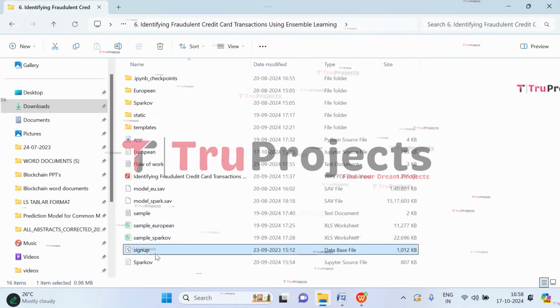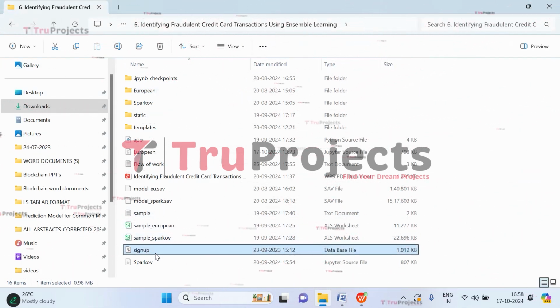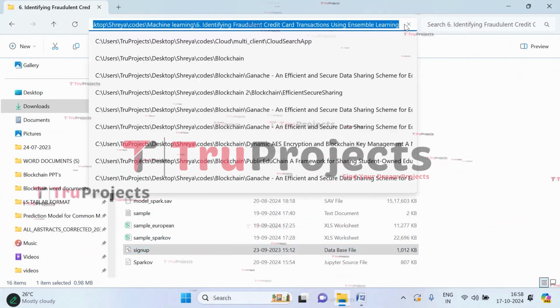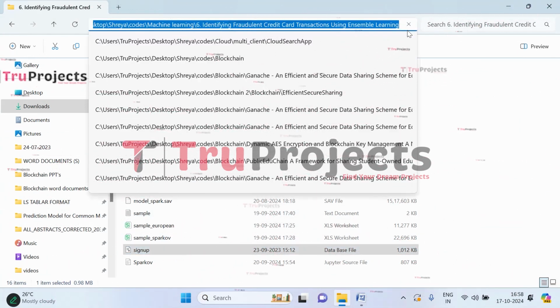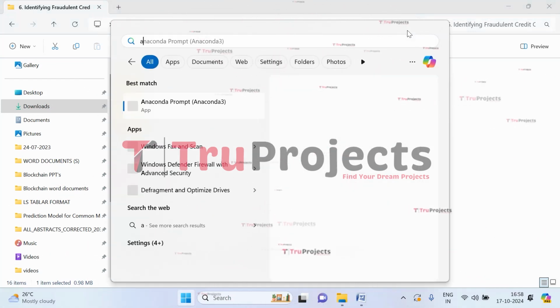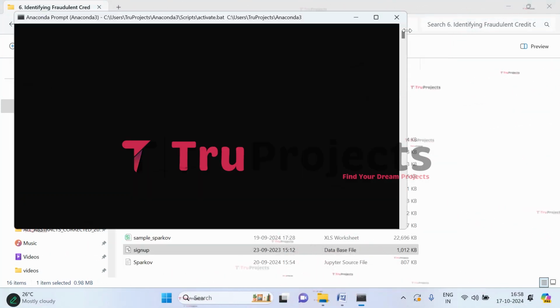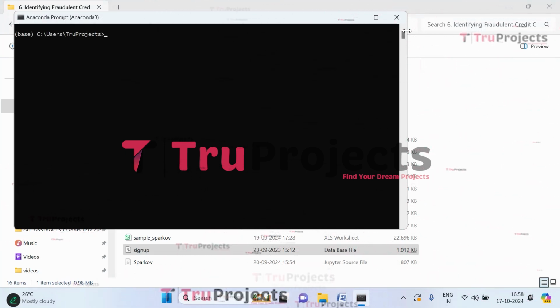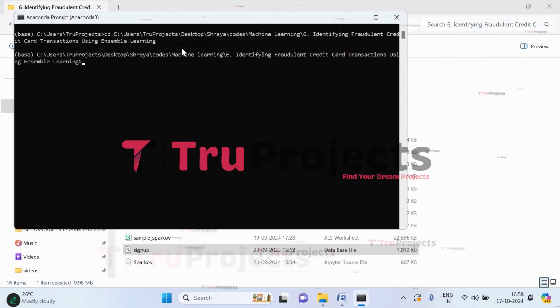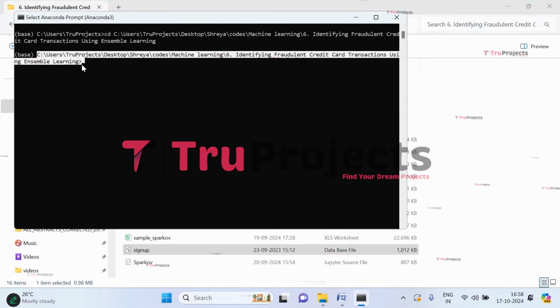So this is the signup.db file, which is the database file used for storing the user information. Now to execute, we have to copy the path of the code folder from the address bar of the file explorer. So copying the path. We have to open the Anaconda prompt. So Anaconda prompt has been initiated. Now we have to use the command cd followed by a space. Paste the copied path. Now click enter. Then if you observe, the current directory is changed to the code folder's path.